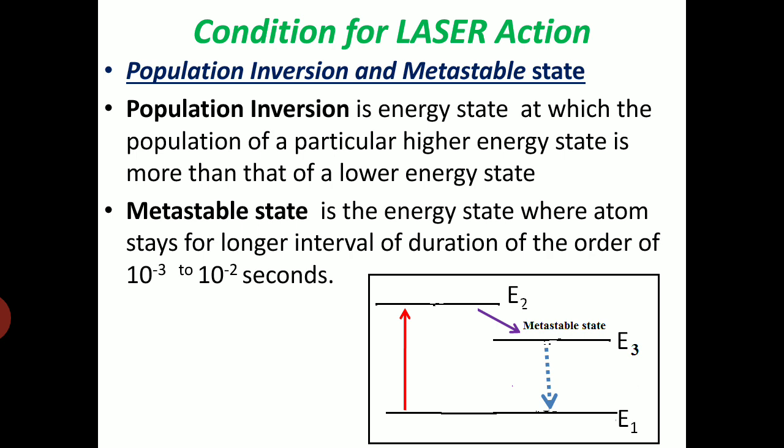And the second one is the metastable state. It is the energy state where an atom stays for a longer interval of time, of the order of 10 raised to minus 3 to 10 to the power minus 2 second.